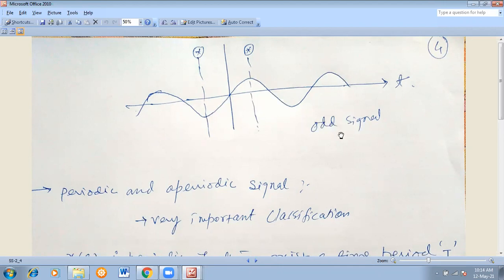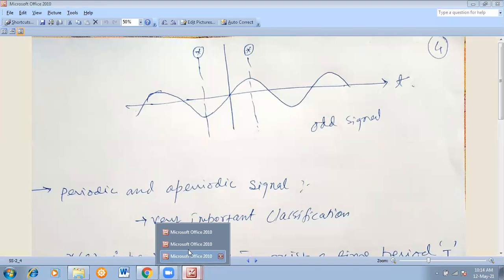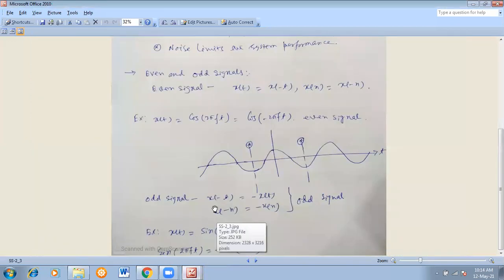Now is this clear to you, everyone? What is odd? What is even? Yes, sir. You have to understand these two formulas. If x of minus t is equal to minus of x of t, then we call it an odd signal. Otherwise, if x of t is equal to plus x of minus t, the polarity does not change, then we call it an even signal. Okay. So these are the classifications of even and odd signals, deterministic and random signals.